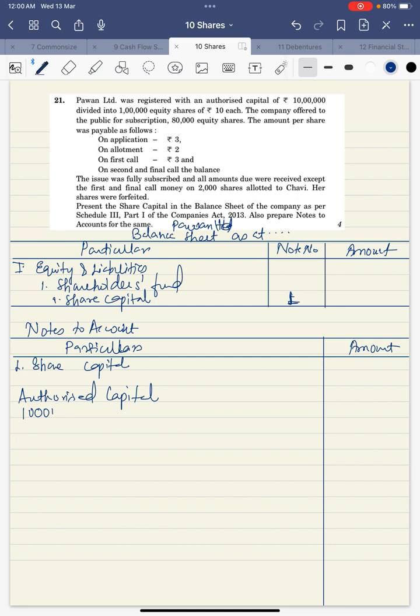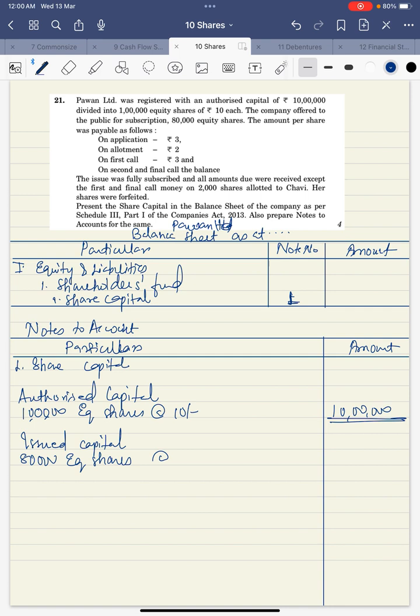So it's 1 lakh equity shares at the rate 10 each. So total 10 lakh is the authorized, double underline. Then comes issued capital, 80,000 equity shares at the rate 10 each. So how much? 8 lakh, double underline, because this is also the amount which is not received.